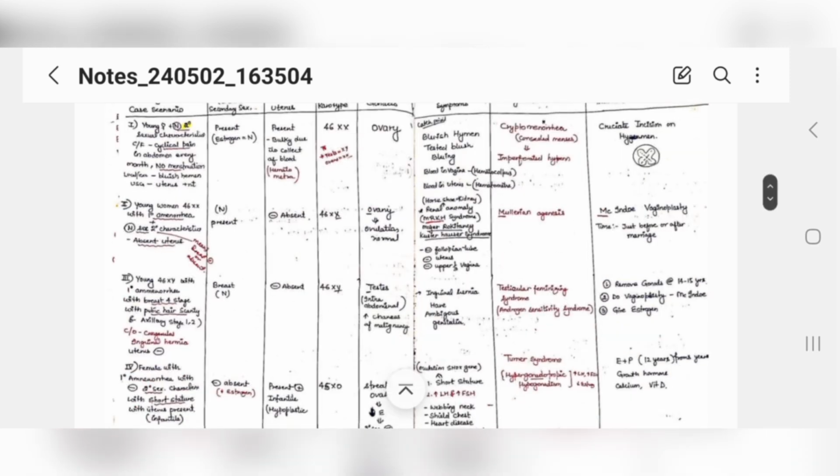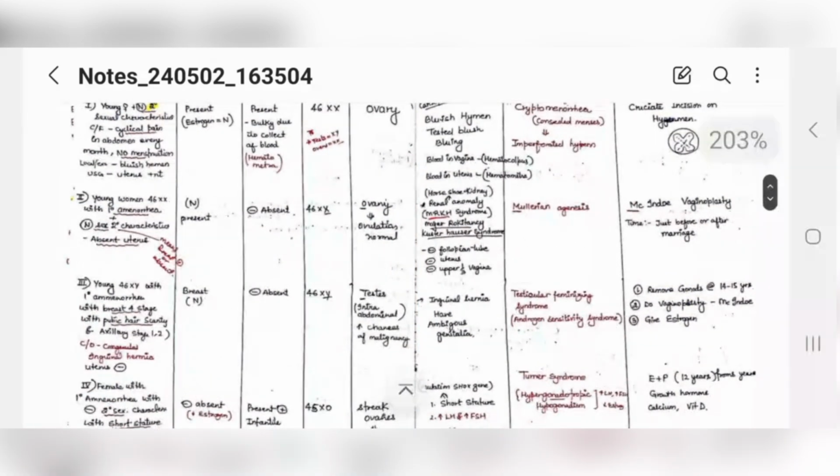Okay. Now next, a young female comes to you. See, they have given in the question only that the young female complains of primary amenorrhea, her karyotype is 46XX, means bleeding is not occurring, but her secondary sexual characteristics are normal, which means her breast is present, her estrogen hormones are there, but absent uterus. The moment you read absent uterus, it means Mullerian agenesis has occurred because the Mullerian ducts regressed or were not formed because of some reason.